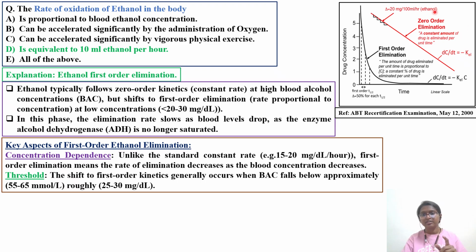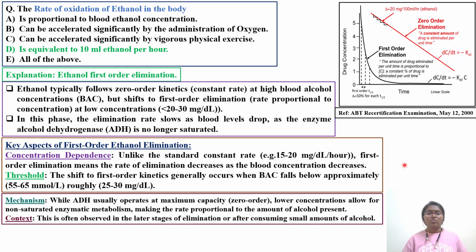You can see it in the graph. The shift to first order kinetics generally occurs when blood alcohol concentration falls below 55 to 65 millimole per liter, or roughly 25 to 30 mg per dl. Here also that is what they get, less than 20 to 30 mg per deciliter.